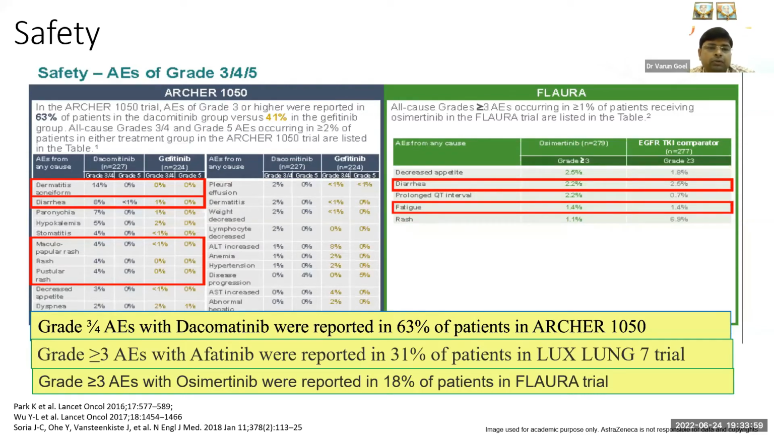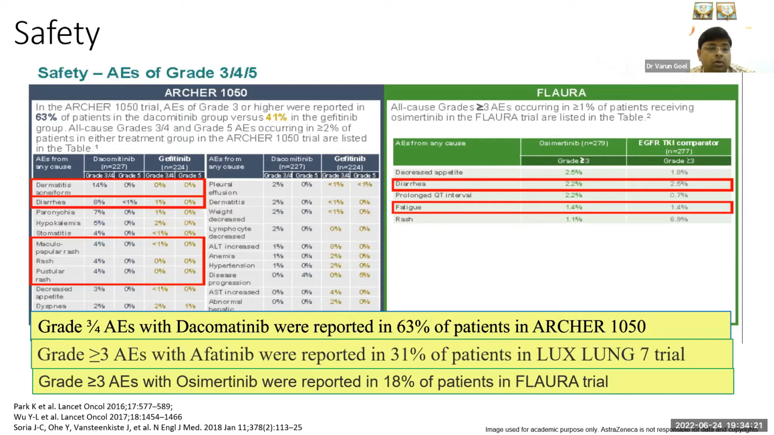So grade 3-4 adverse events with dacomitinib were reported in 63%. So this is a huge number. Around two-thirds of patients will show grade 3-4 side effects. It's not about any grade, it is grade 3-4 side effects. So in those patients, either drug dose reduction, delay, or discontinuation has been seen.